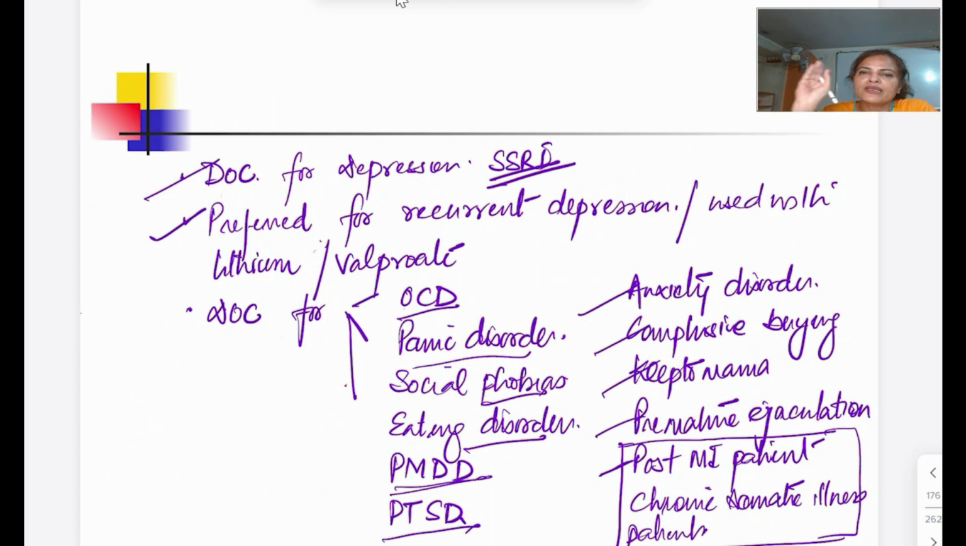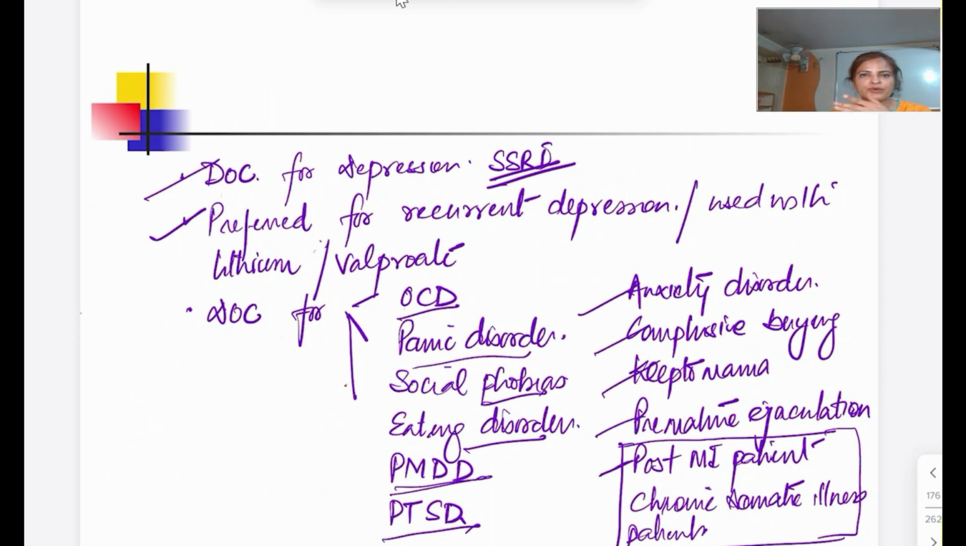So आप SSRI में क्या लिखोगे? Number 1, कौन से हैं? Number 2, its mechanism of action. Number 3, its important properties. What are the advantages of this over the TCA? And where we are going to use this group of drugs. And the last one is what are the important adverse effects.